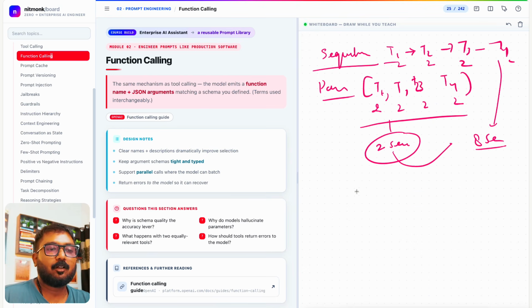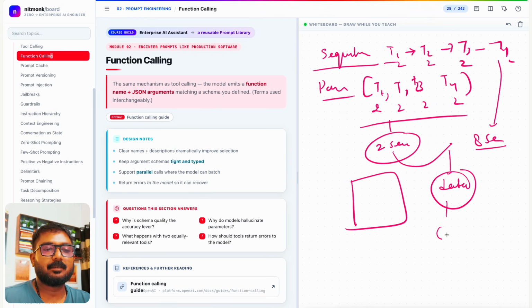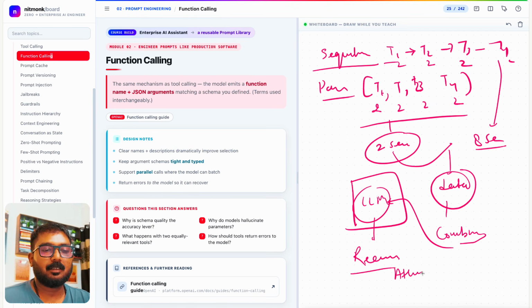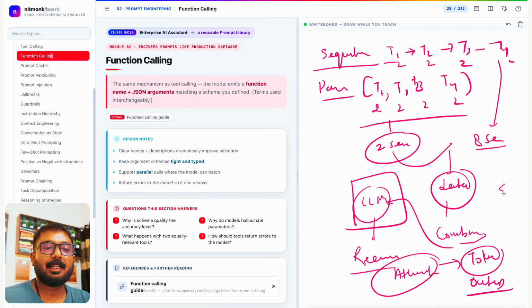The latency. And also, as soon as T1 to T4 return the data, it gets combined and returned to the LLM, so that again it can do the reasoning or attention mechanism that we learned previously, and then try to generate the next token or the output that we define in terms of schema or JSON and structured output. That's what we learned over here.